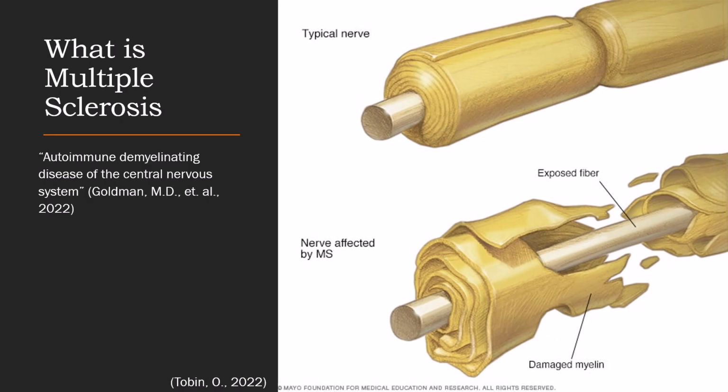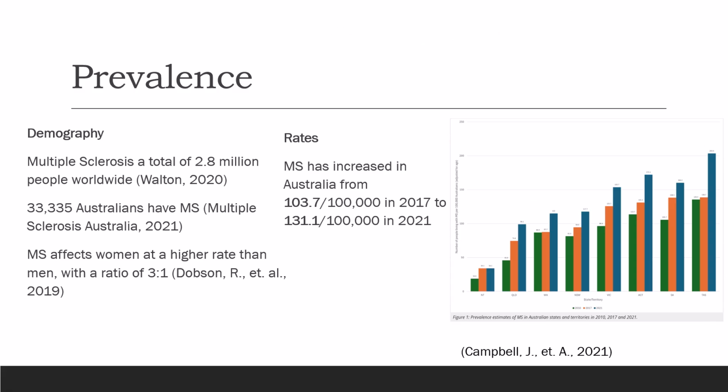Multiple sclerosis, or MS, is a disease that is described as an autoimmune demyelinating disease of the central nervous system, or CNS, which means that a specific cell called neuroglia is mistakenly attacked. Neuroglia makes up the myelin sheath, which is the layer that surrounds nerve fibers. So this image here gives a depiction of the attacked myelin sheath. This disrupts the flow of nerve signals, which leads to many problems.